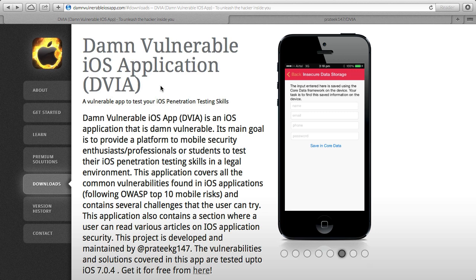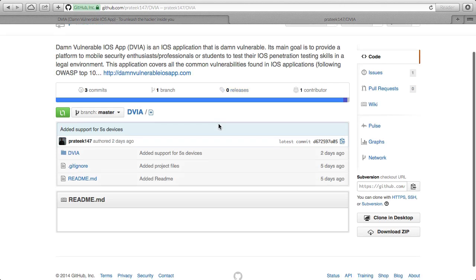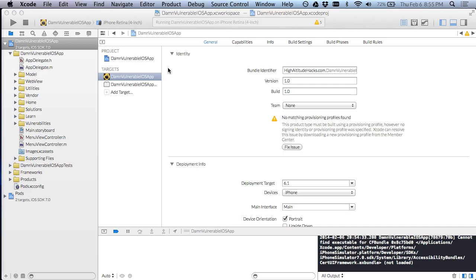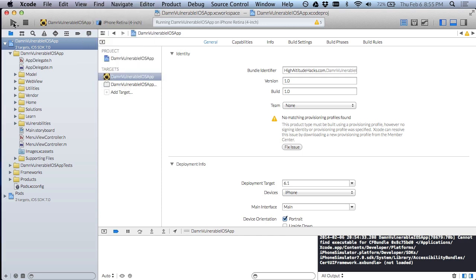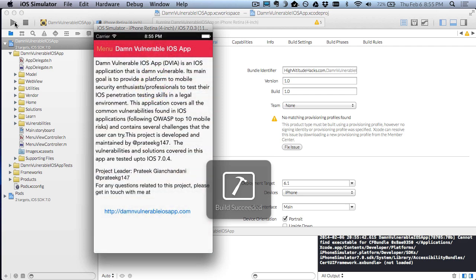Even though it's possible to get DVIA installed on a stock device, the tools used for manipulation do require a jailbreak. The easiest way to get the app running is to download the source code from GitHub. There's a link available in the description. Once the download is complete, open up the Xcode workspace file, choose the simulator scheme you'd like, and run the app. It's possible to use runtime manipulation tools with the simulator as detailed in the presentation found in the description. Ideally though, we want to run the app on a device.